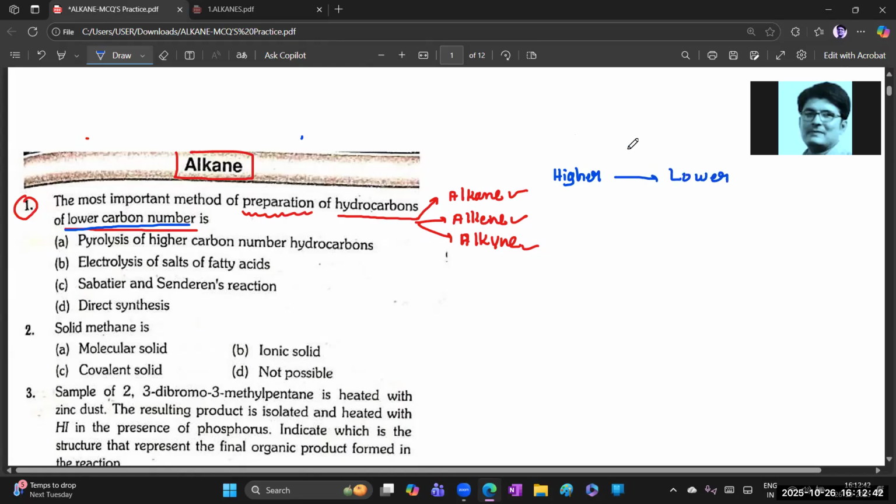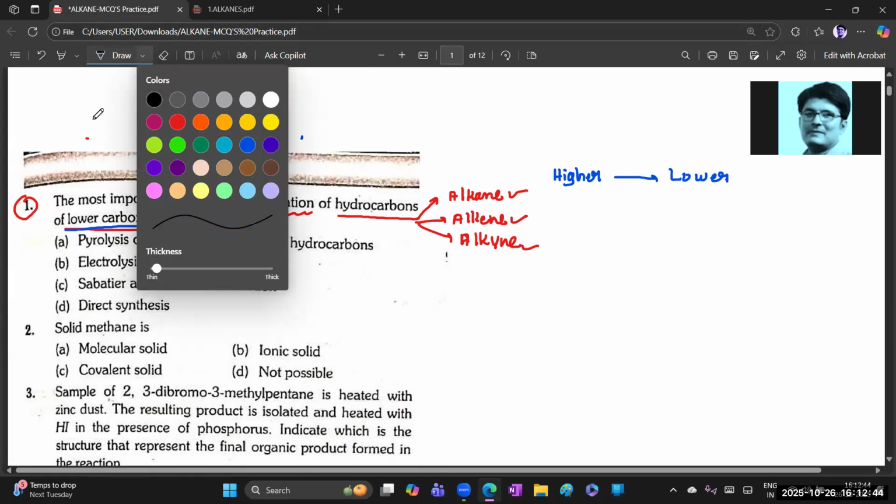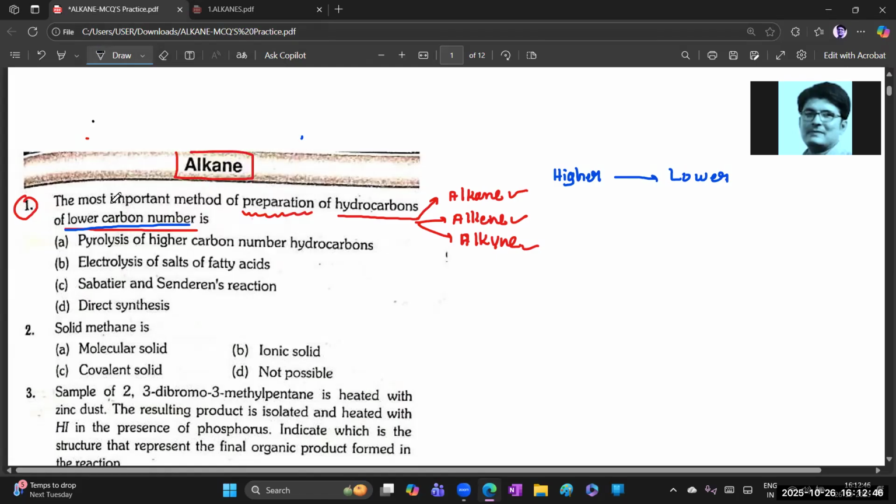So how is it possible? Tell me. From the objective point of view, students, whenever you read the question clearly, there is no need to check the options.